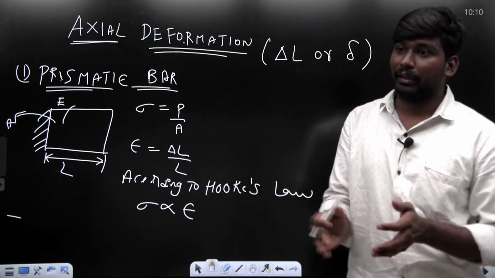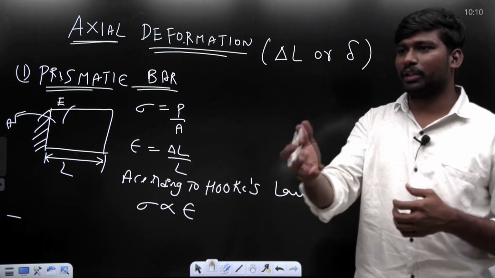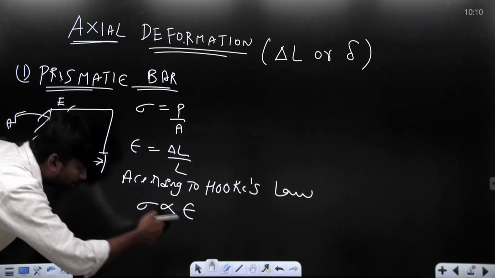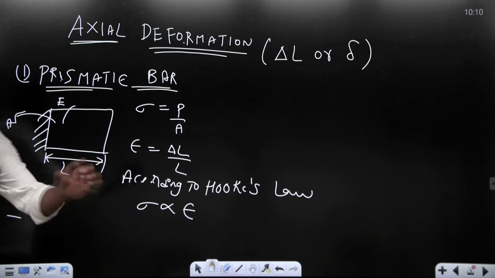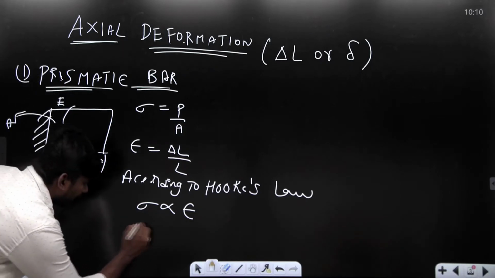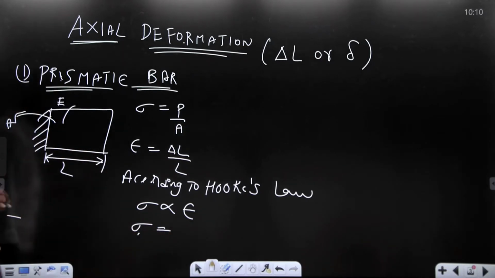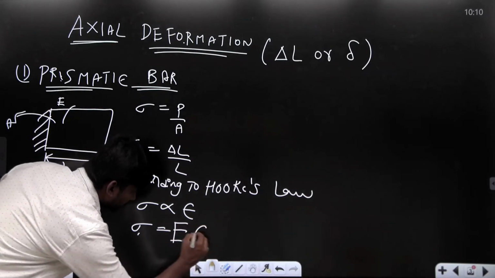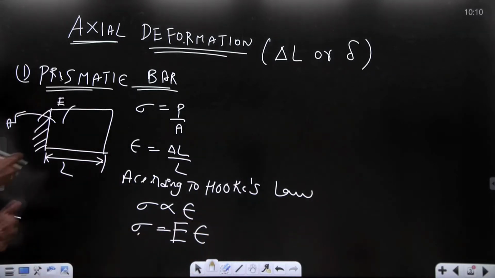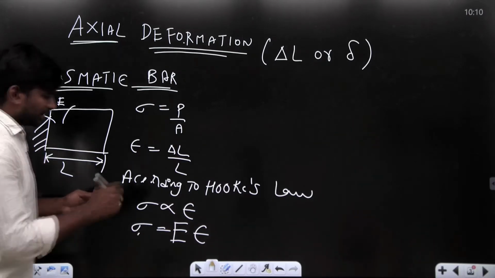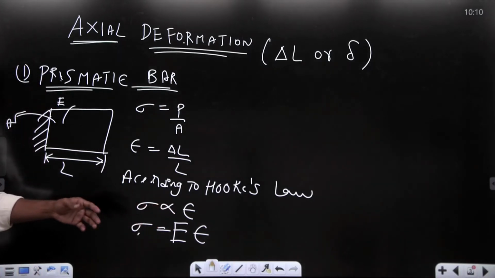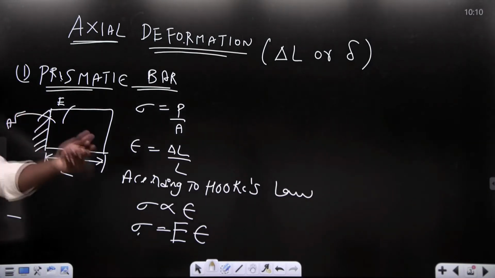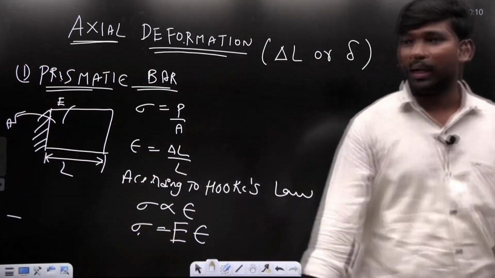Even in case of thermal stresses, we get the coefficient of thermal expansion. But one thing you need to remember, whenever I remove the proportionality, I will get an equals symbol and one constant, that is capital E. Here capital E will change. For example, if I say shear stress is directly proportional to shear strain, then I will get the modulus of rigidity. If I say volumetric stress is directly proportional to volumetric strain, then I will get the bulk modulus.